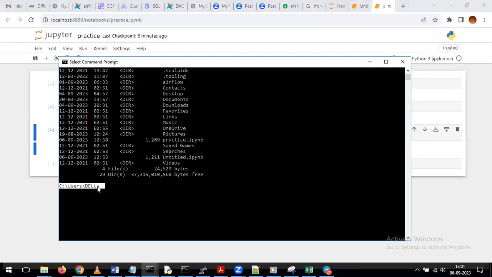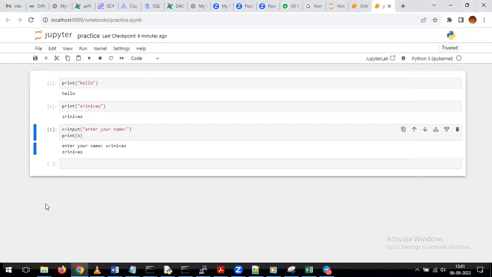I will check that once. Why is it not allowing us to store it in other paths? Actually, in Jupyter Notebook we do have that feature. You can save anywhere depending on your requirement. But in this version, I'm not seeing that option. I will check and let you know how we can save it in the required paths. But for now, whatever path we open the command prompt from, in that path only it is storing all these notebooks whenever we save.